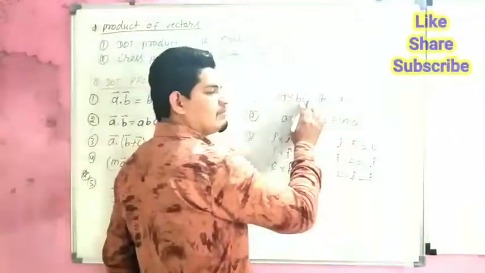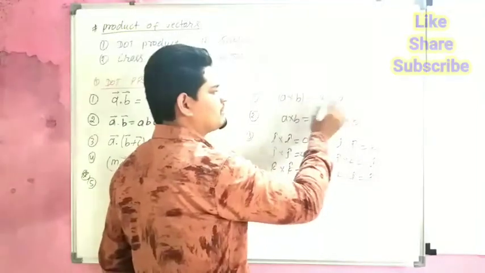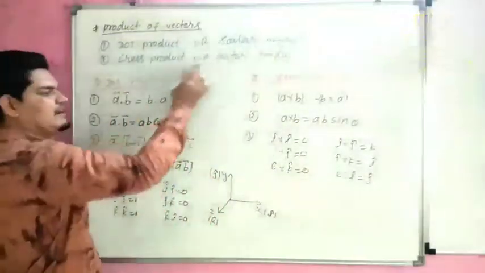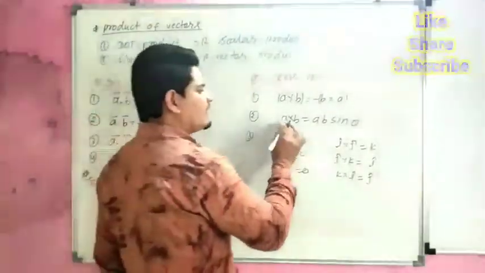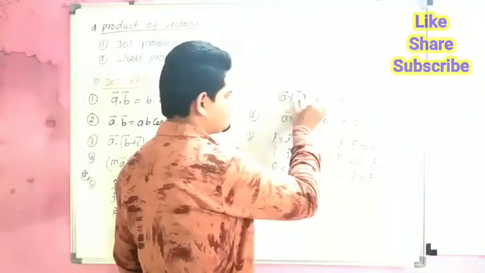Second is cross product. A cross B is not equal to B cross A. A cross B is equal to B cross A, but in the opposite direction, because cross product is a vector product, so direction is important. Formula: A cross B is AB sin theta, and this is a vector.